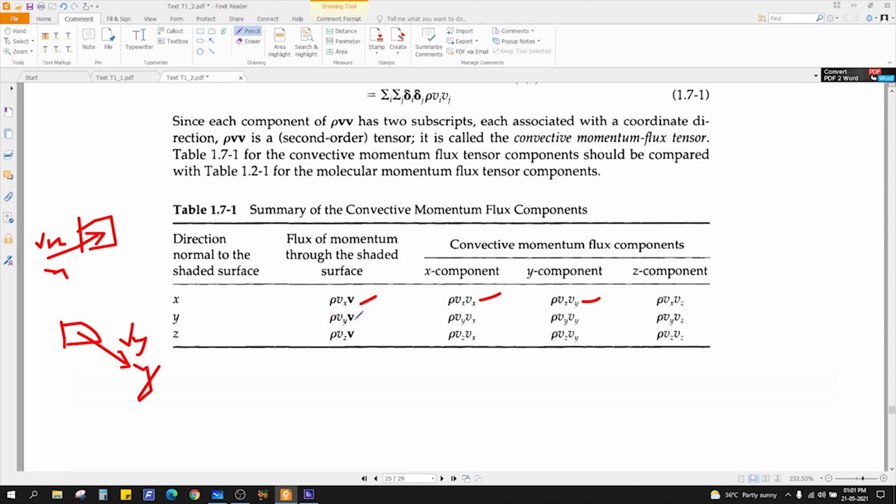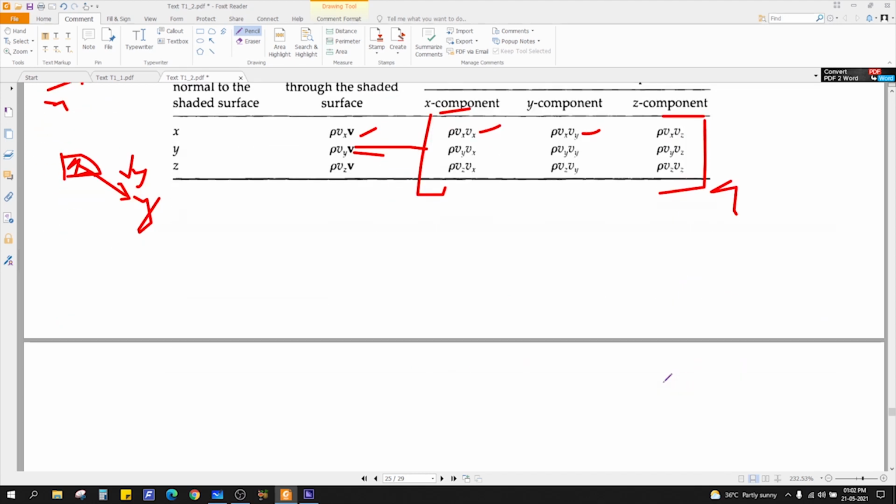This will be the flux of momentum through this area, and so on. And it will have components, because the velocity has vx, vy, vz components. See, this is a tensor, because it has 9 components, 1, 2, 3, up to 9, right? So this is also a tensor.